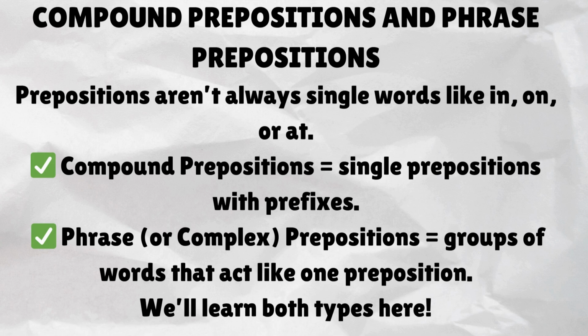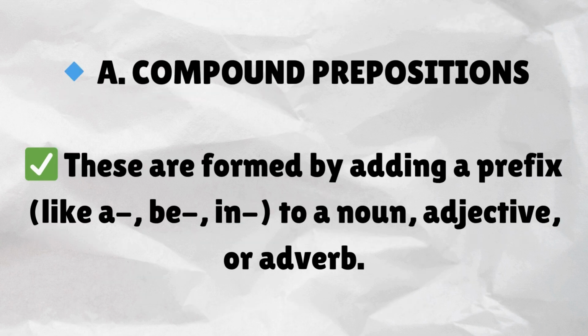Compound prepositions and phrase prepositions. Prepositions aren't always single words like in, on, or at. Compound prepositions are single prepositions with prefixes. Phrase, or complex, prepositions are groups of words that act like one preposition. We'll learn both types here.